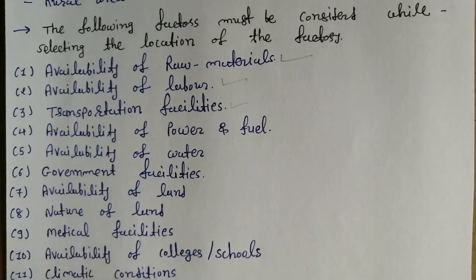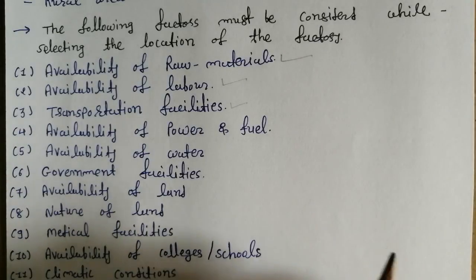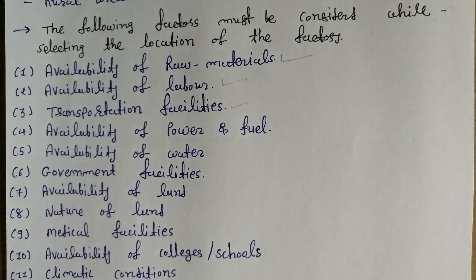So this type of criteria you have to consider whenever you want to establish one plant and select one location. This is the basic approach when you want to select a location for your plant. Thank you.